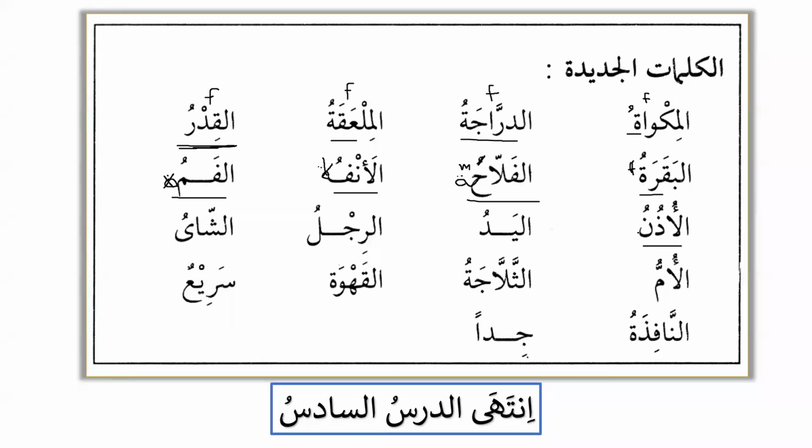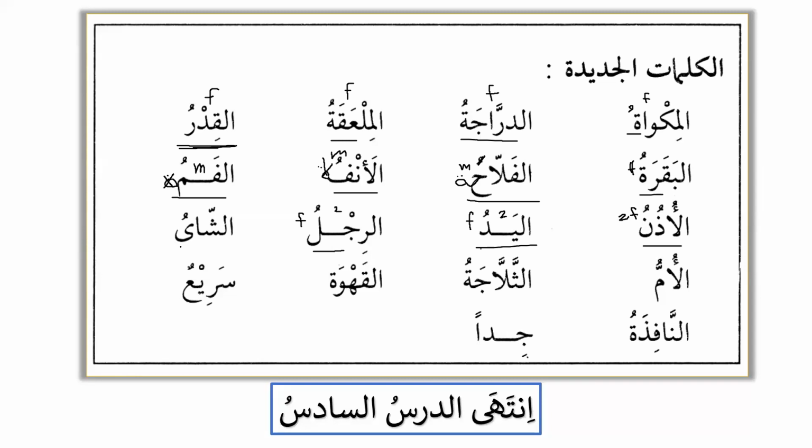Al-udhunu. Is it masculine or feminine? Okay, this is masculine, and this is also masculine. What about al-udhunu, ear? It's feminine. Why is that? It's a body part in pairs. Al-yadu, hand. Is it masculine or feminine? Feminine. What if I talk about yadan, two hands? Two hands will also be feminine. Ar-rijlu, the leg. Is it masculine or feminine? It's feminine because it is also in pairs. And this is also in pairs.